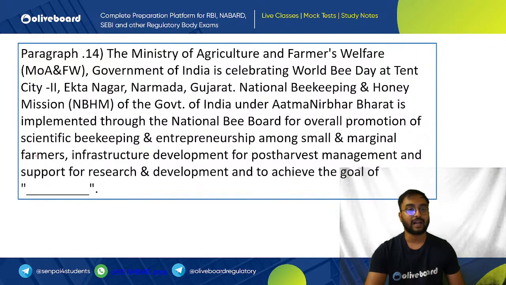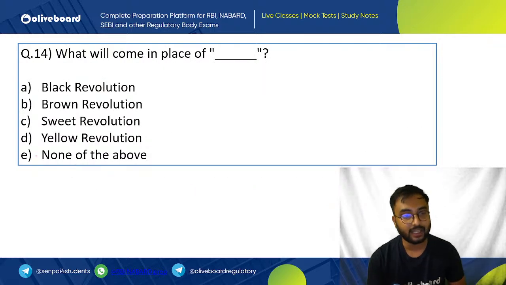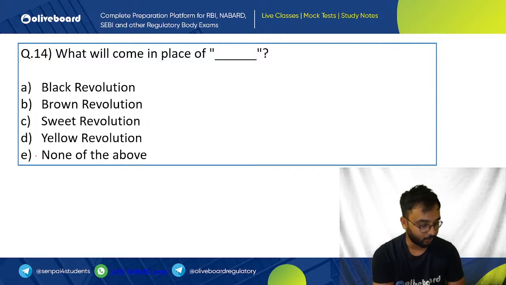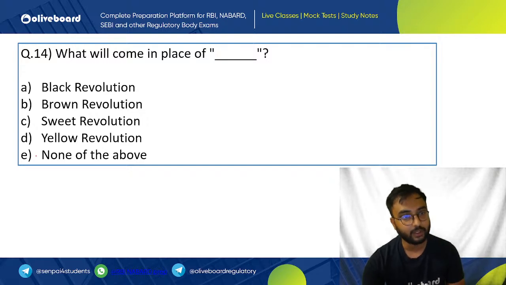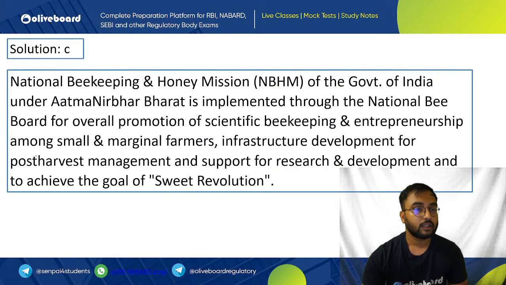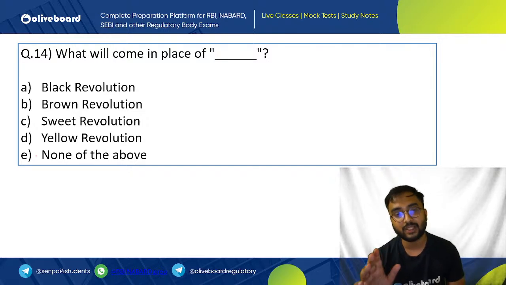So when we are talking about bees or honey, honey is associated every time with which type of revolution? Can anybody tell? Honey is associated with which type of revolution? So honey is associated with your sweet revolution. Okay, it is also called in some ways golden revolution also, but sweet revolution is the correct answer here.